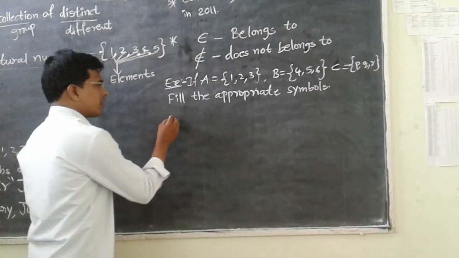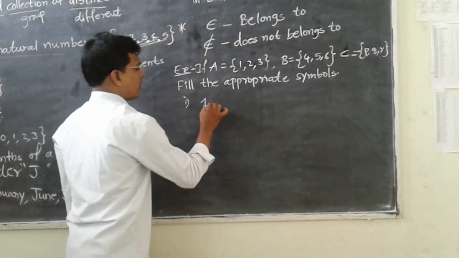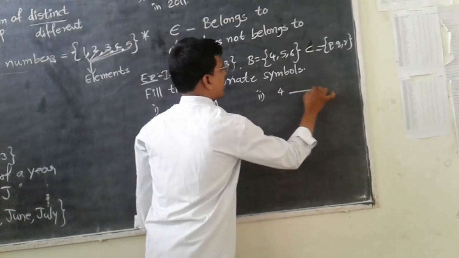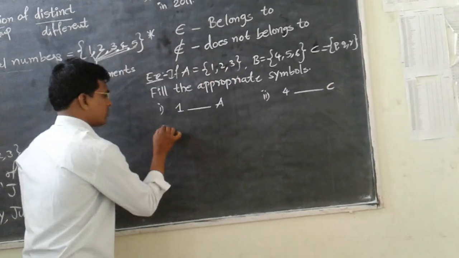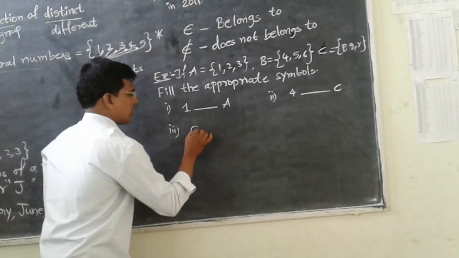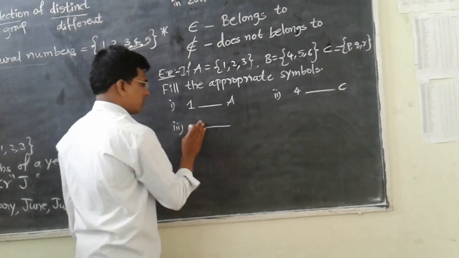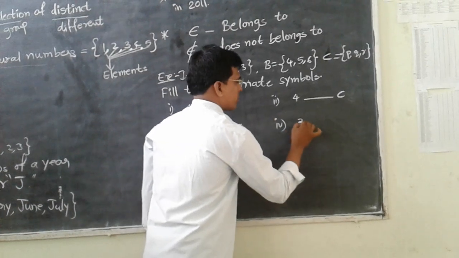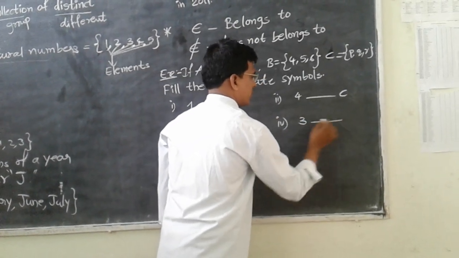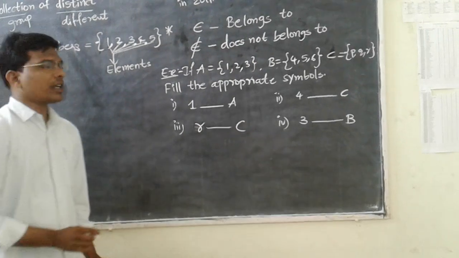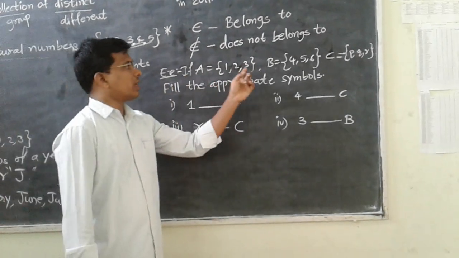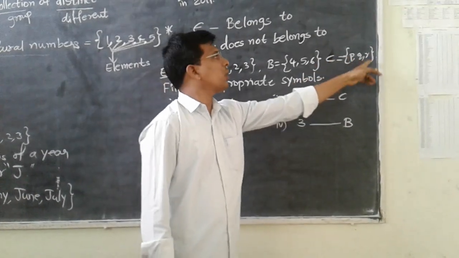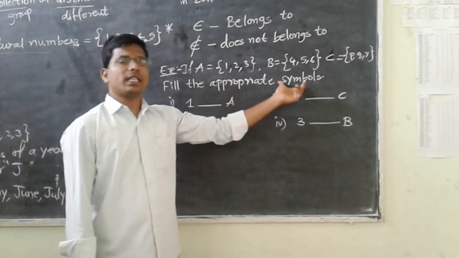Okay, so here first question: 1 dash A, second one: 4 dash C, third: r dash C, and the fourth question. If set A is equal to {1, 2, 3}, set B is equal to {4, 5, 6}, set C is equal to {p, q, r}, fill in the appropriate symbols.